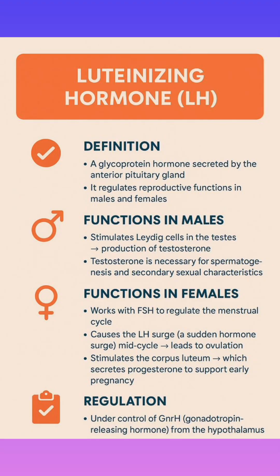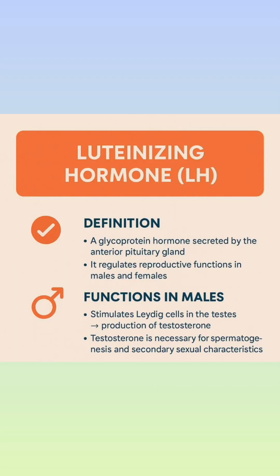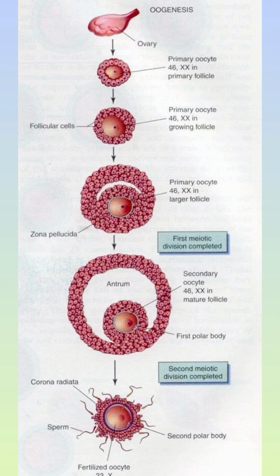Fifth one is luteinizing hormone and follicle stimulating hormone. Luteinizing hormone helps in rupture of the mature follicle. The process is known as ovulation. Luteinizing hormone in males goes to the Leydig cells of the testes and binds with these cells and leads to the formation of androgen. Now, what is the function of FSH? In males, it helps in spermatogenesis. In females, it helps in growth of ovarian follicles.